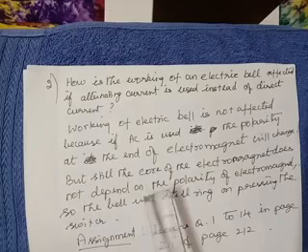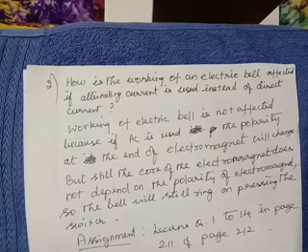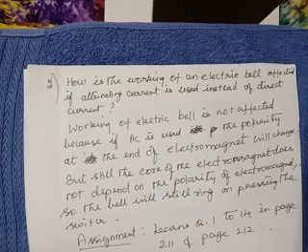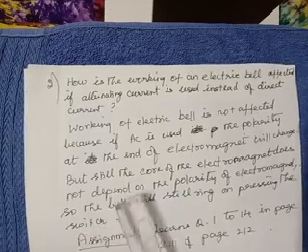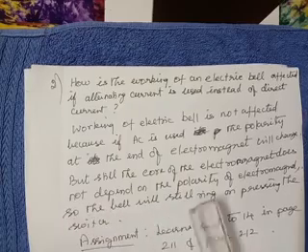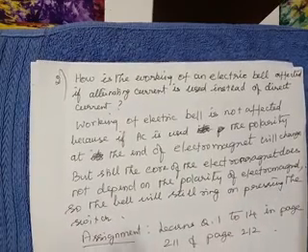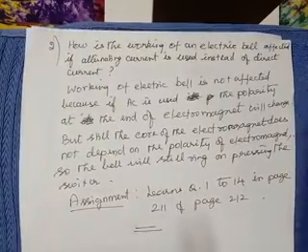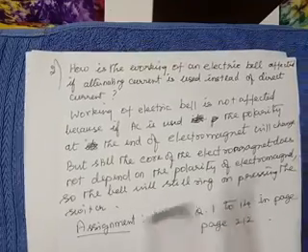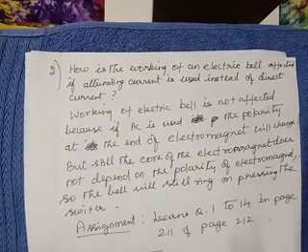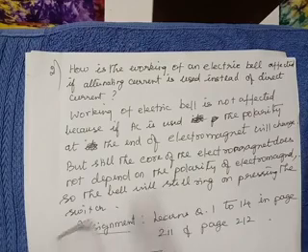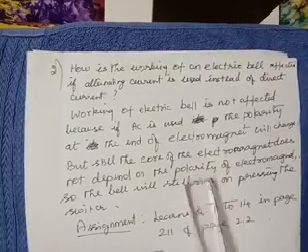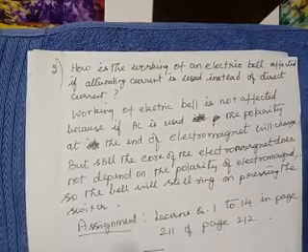But still, what happens? The core of the electromagnet does not depend on the polarity of the electromagnet. Very important point here. Since the core of the electromagnet does not depend on the polarity of the electromagnet, the bell will still ring on pressing the switch. In most houses we use only AC current instead of a DC source. If current is not there, sometimes the electric bell will not work. So AC current will not affect the working of an electric bell. It keeps ringing.